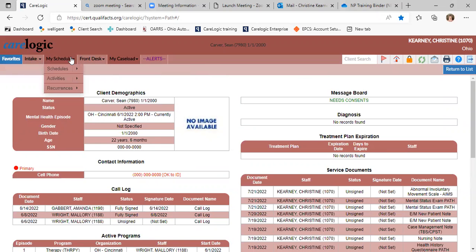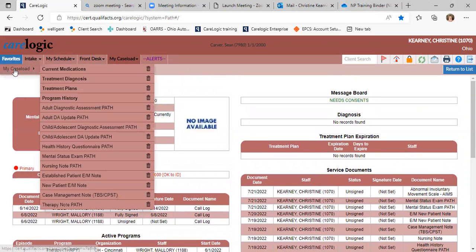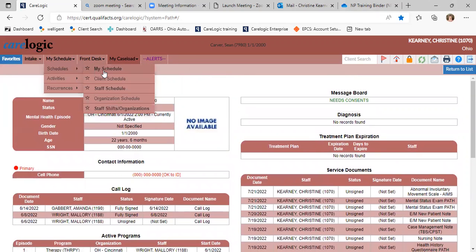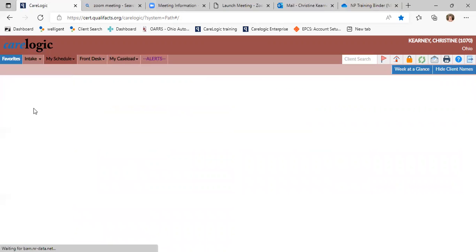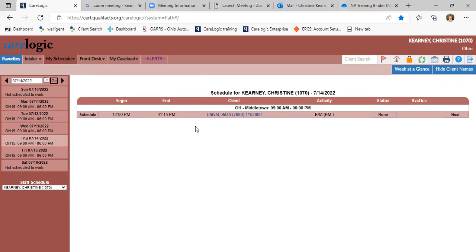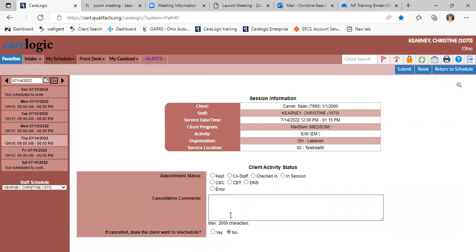So from the chart, you can do it one of two ways. I like to do it through my schedule. And so we're going to go back to the 14th, which was our appointment. So this is your schedule, and in real life, this would have a lot more appointments on it, but for this, we just have one appointment. So then you're going to go into this appointment, and you're going to click on status, where it says none.